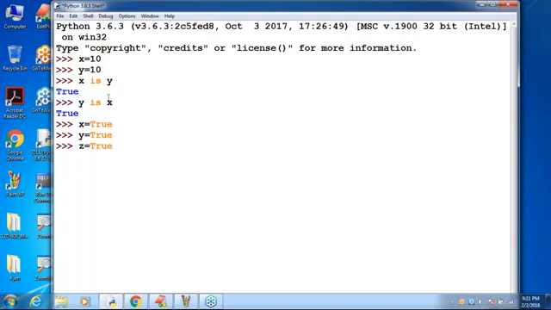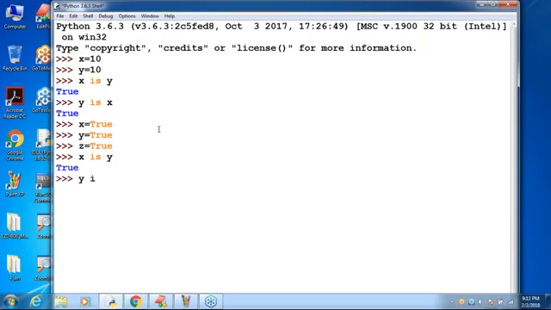Sir, how many true objects will be created? Don't think too much. Only one. But how many references point to the same object? 3 references. Good, man. Excellent, man. You are following very well.